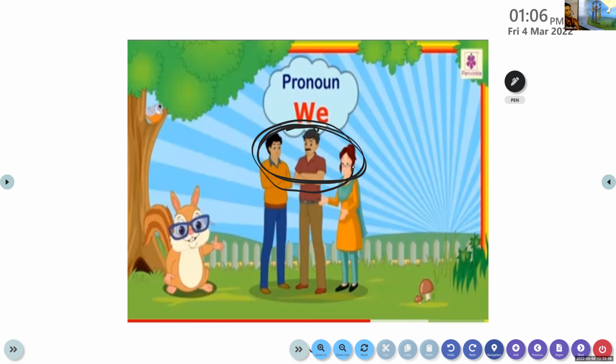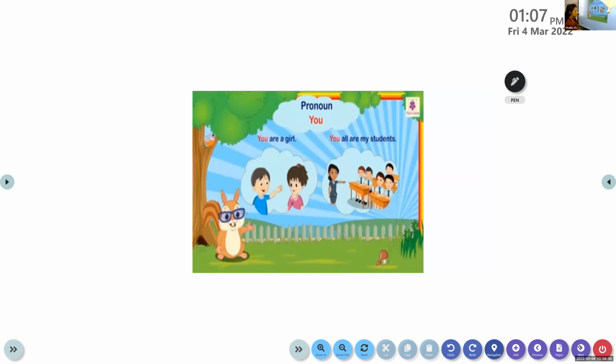But we have to remember that you should be included in it. So you, along with the family members, went for a picnic. Then we could use the pronoun we. Ma'am, we went for a picnic. If you are not there, then we can only use they. Ma'am, they went for a picnic, you were not there. If you are there, then we have to use we. Okay, we are friends. We went for a picnic. Clear? Now let's move on to the next pronoun.